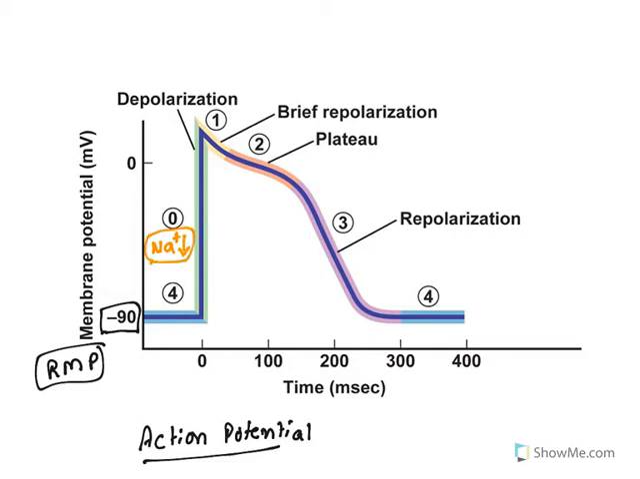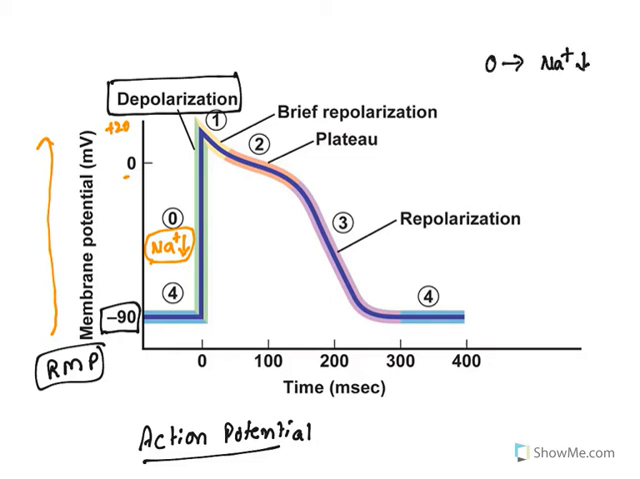When sodium is getting inside, what happens to the potential? From minus, it goes to positive. See, it crosses 0 and goes to plus 20 millivolts. What do we call this process? Depolarization. So at stage 0, what is happening? Sodium is getting inside the cell, causing depolarization.